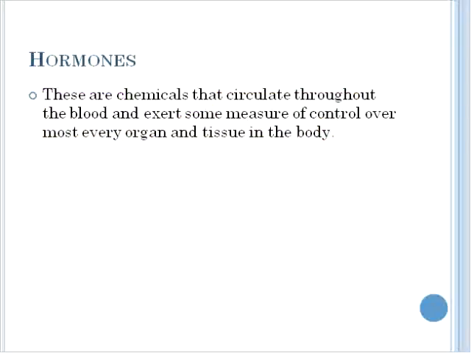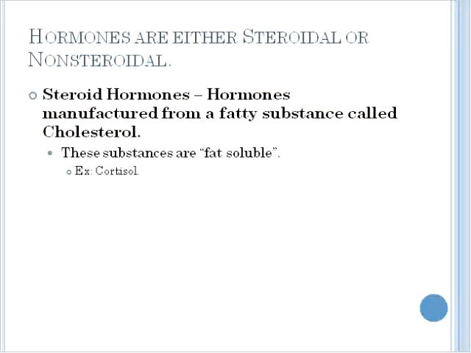As mentioned previously, hormones are chemicals that circulate throughout the blood and exert some measure of control over most every organ and tissue in the body. Hormones fit into one of two broad categories. They are either considered to be steroidal or non-steroidal. Each of these functions in slightly different ways.